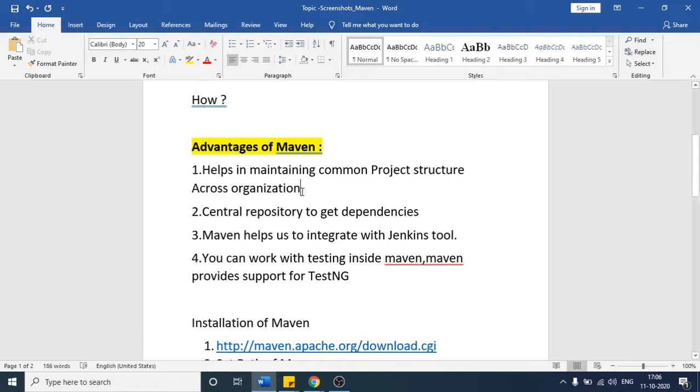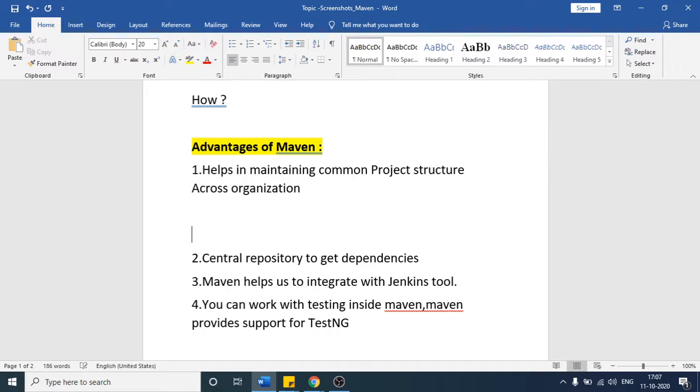So if I want that all the teams should follow the same project structure, project structure in the sense, suppose one team uses a package, and inside that package they use the class.